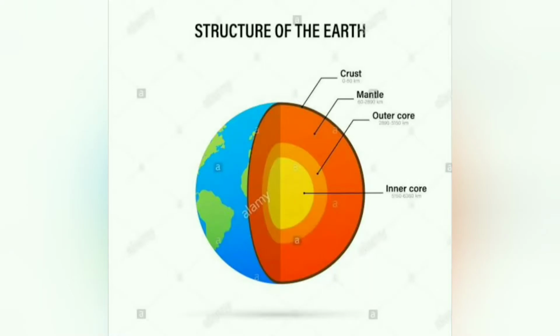In the picture you can see the crust, children. The crust means the outer surface of the earth, the visible part which can be seen on the earth's surface. On the earth's surface we can see soil, plants, valleys, water, oceans, mountains, hills, deserts, grassland, etc.